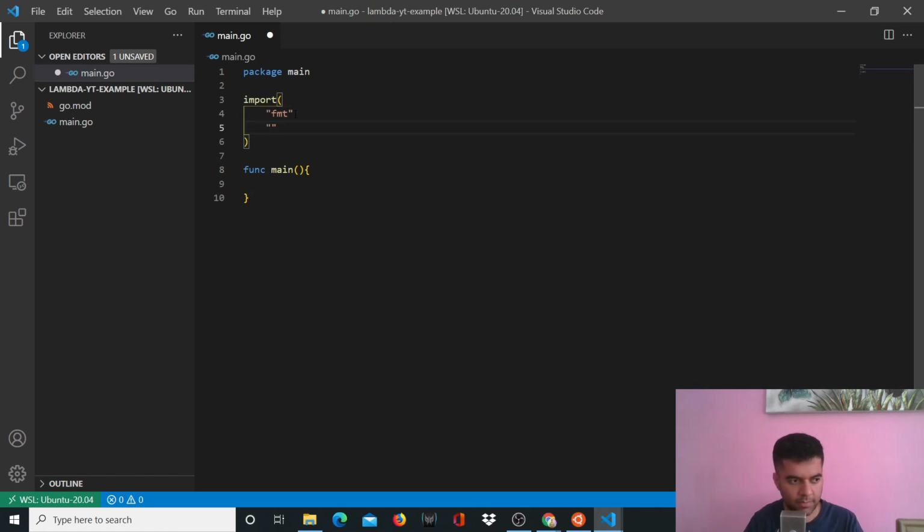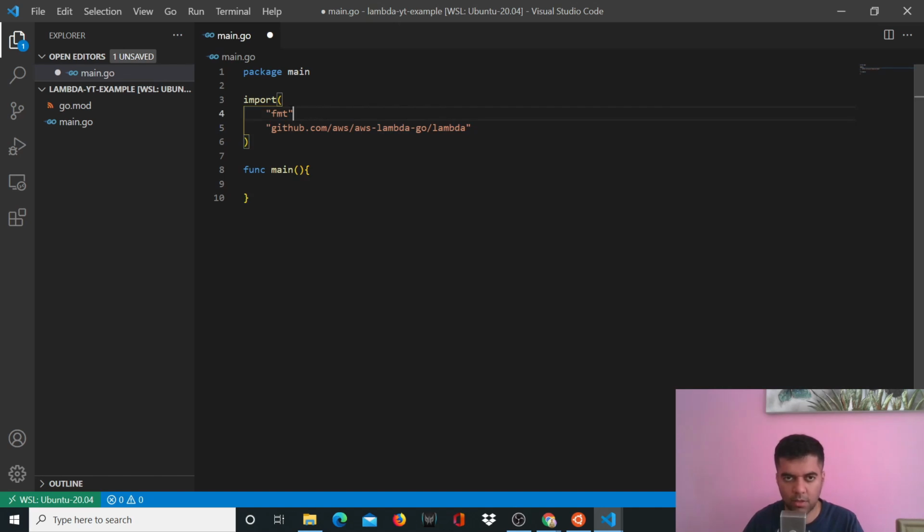Sorry, I need two packages. One is called the FMT package, and the other is called the Lambda package. So I'll say github.com/aws/aws-lambda-go/lambda. All right, and we need the lambda package obviously because we're creating a lambda function. And FMT basically helps us, if you're new to Golang again, with some basic functions like printing and all, right?